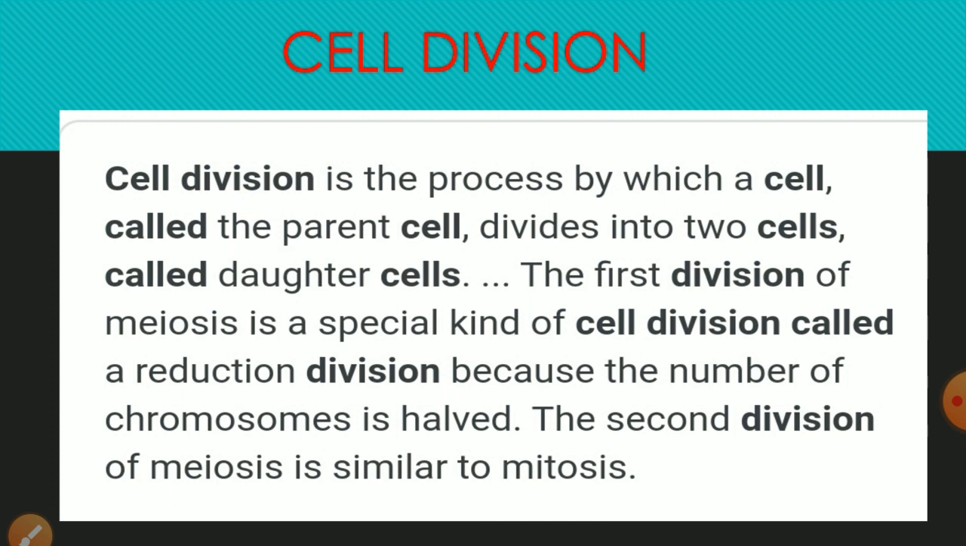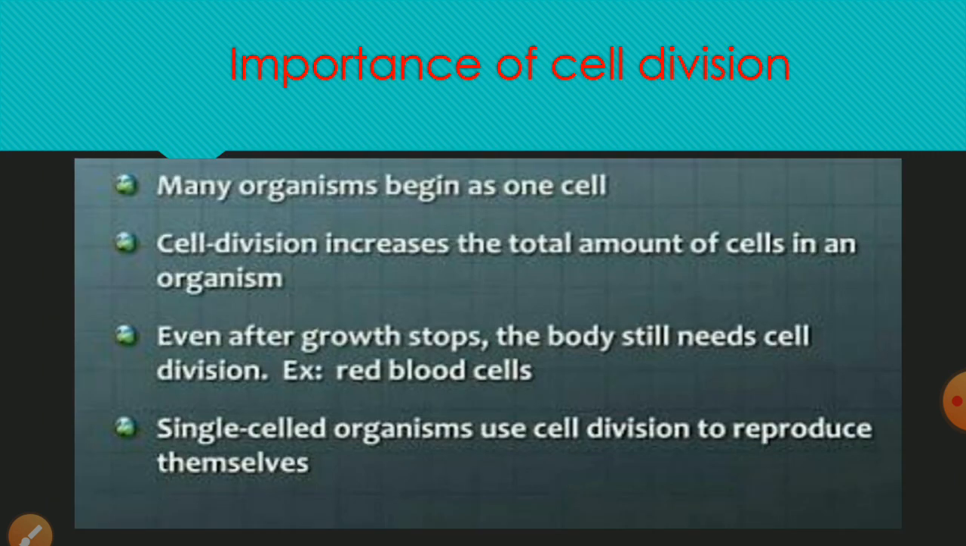There are two main types of cell division, that is mitosis and meiosis. We will discuss that further. First, why is cell division needed? What is its importance? New cells are formed in an organism in order to grow, to replace old cells, dead